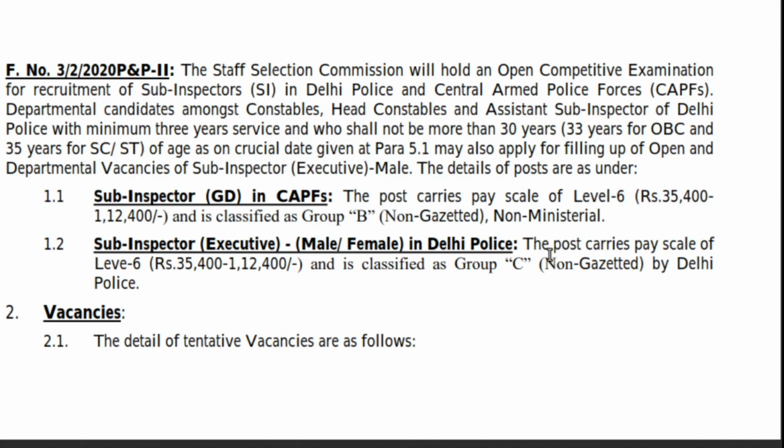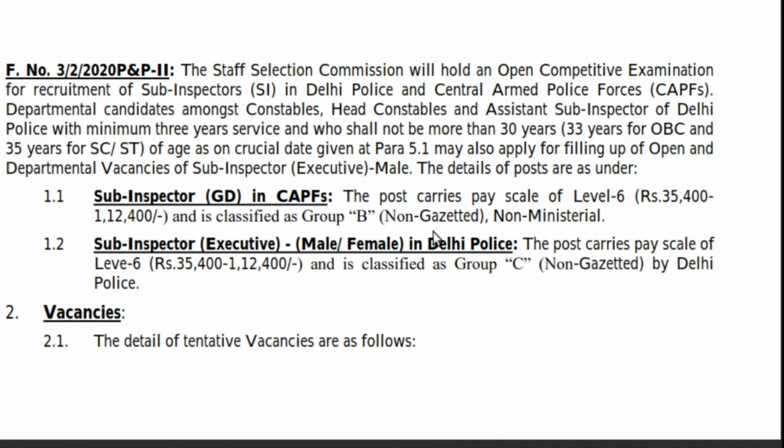So what are the posts? Let's see. The first is sub-inspector GD in CAPF. CAPF is Central Armed Police Forces, and the post carries pay scale of level 6, that is rupees 35,400 to 1,12,400, and is classified as group B, that is non-gazetted and non-ministerial.